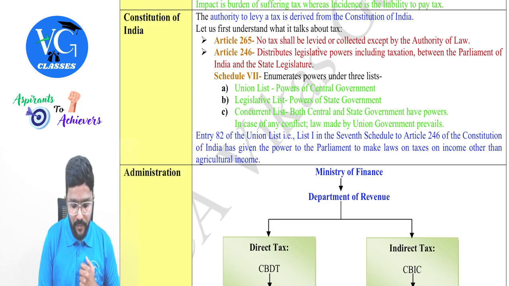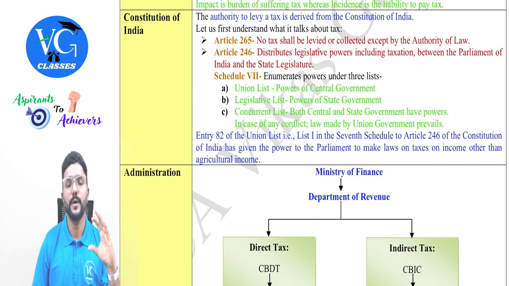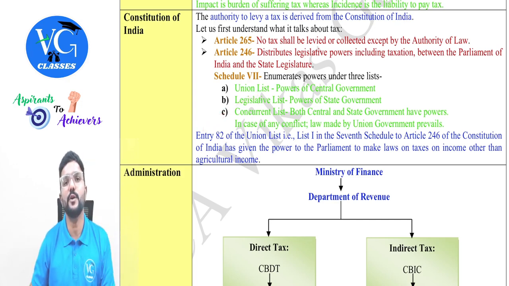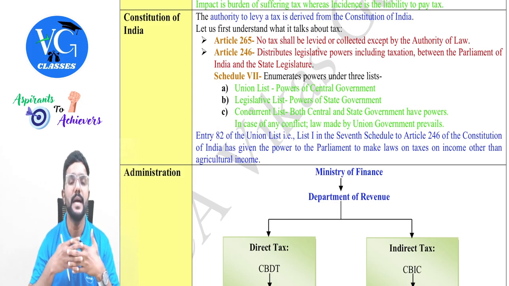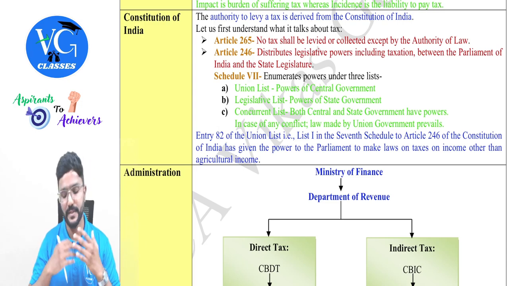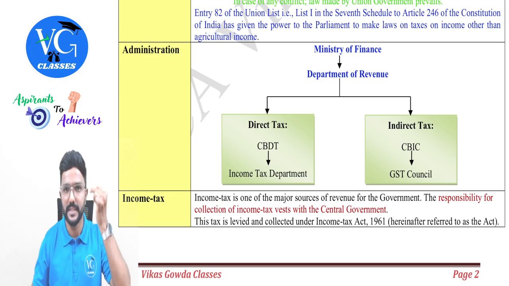Okay. Then coming to the legislative list, whatever matters are contained in the state or legislative list, the respective state government will have the power to make laws with respect to them. And the last one is the concurrent list. Both the central government and state government will have the power to make laws with respect to the matters contained in the concurrent list. But if there is any conflict between the central law and state law, then the central law will prevail, guys.